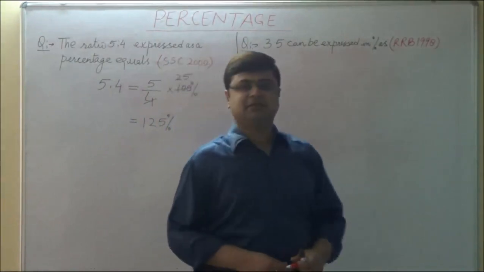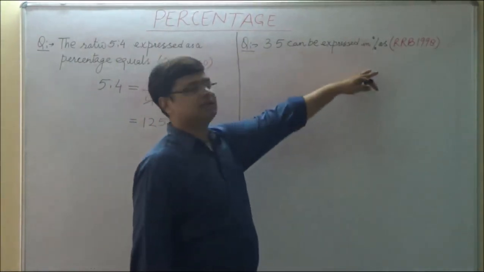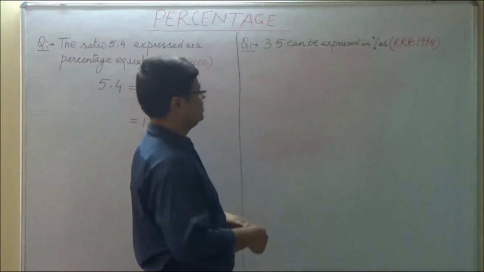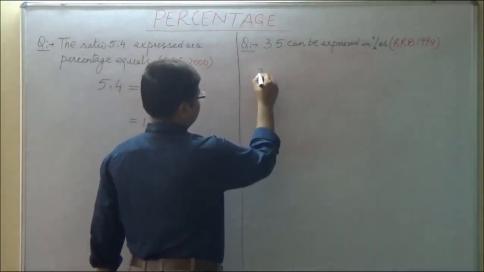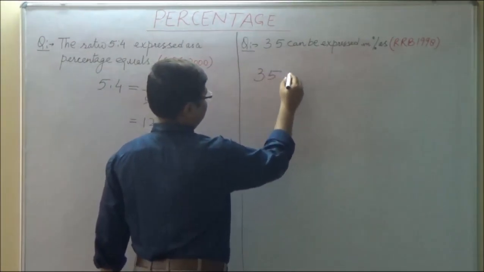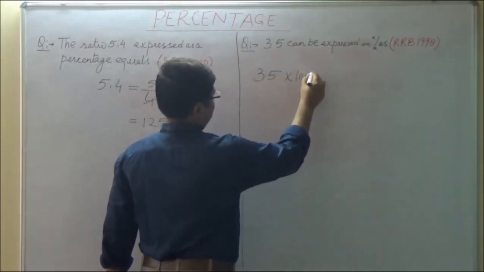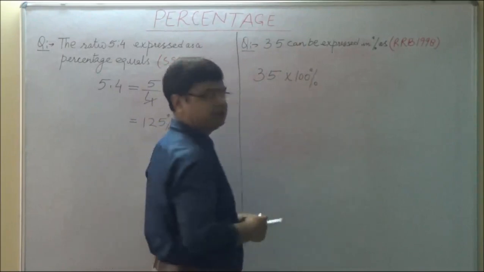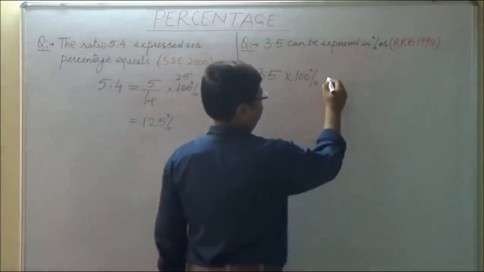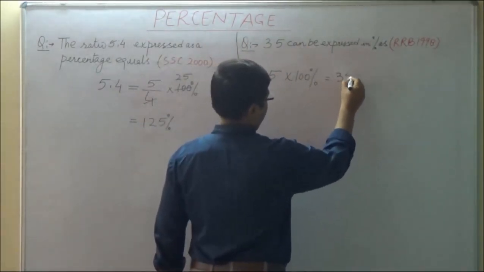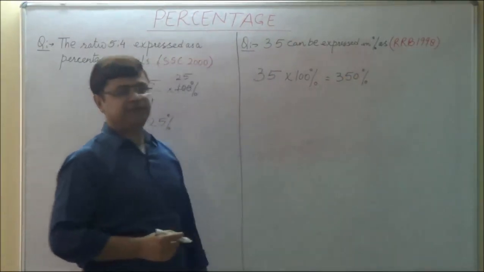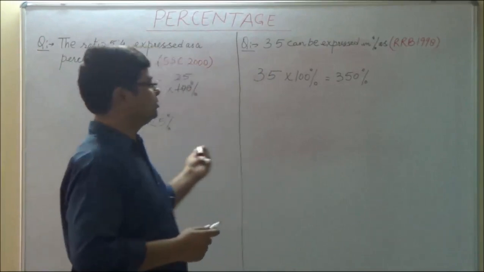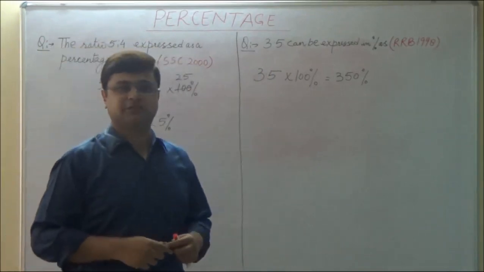Another question. 3.5 can be expressed in percentage as. The question was asked in Railway Recruitment Board 1998. So we know to convert any decimal number into percentage, we just multiply it by 100 and put a percentage sign in front. 3.5 into 100 will be 350%. 350% is the answer. Simple questions just based on concepts.